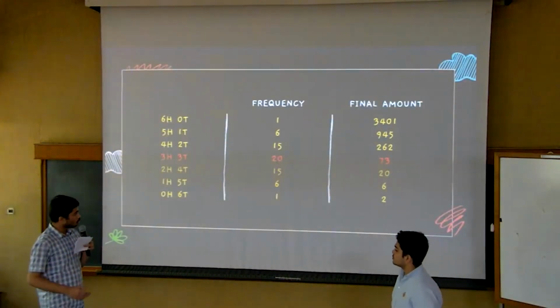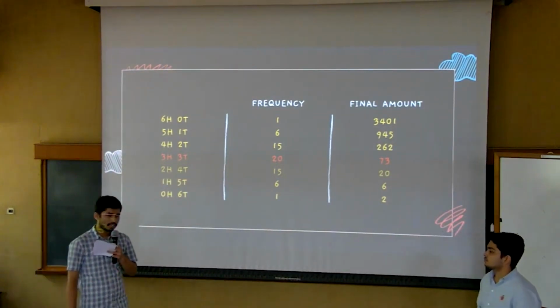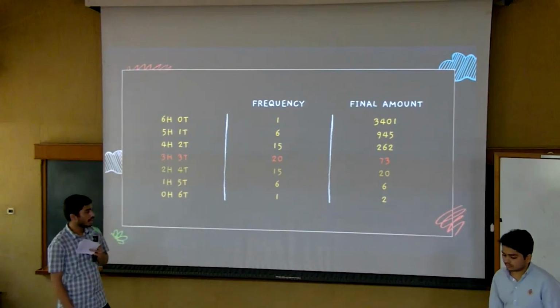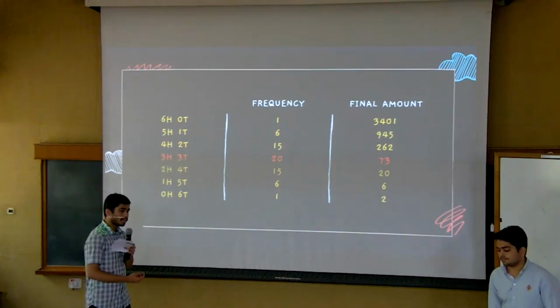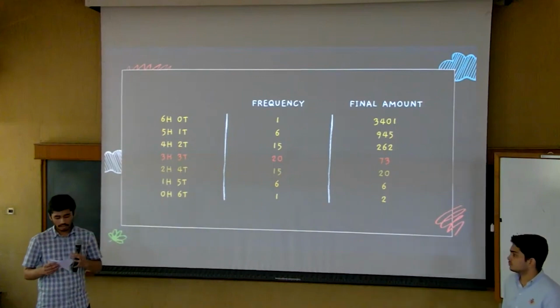At the same time, I would like to point out that the case with an equal number of heads and tails is the most important case here, because it is the center point of the distribution. It is both the median and the mode. And if this case gives us a net gain, more than half the players will gain money, and vice versa. So this is the case that we will focus on the most.